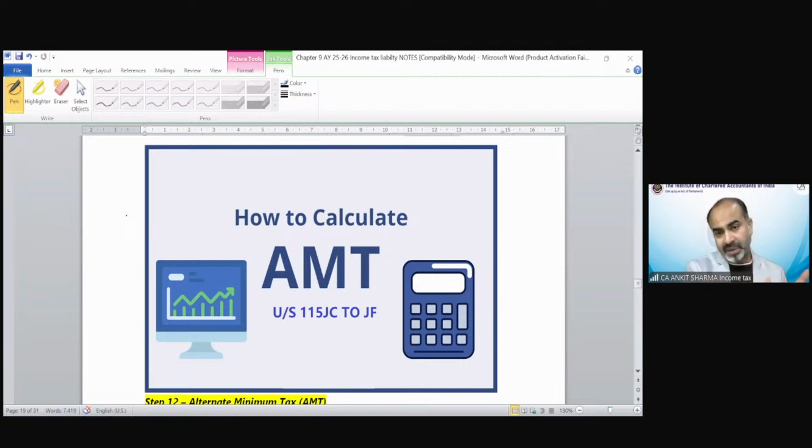MAT is for companies. There is no concept like MAT for other than companies. But after some time, the income tax law introduced AMT. The same concept as MAT, the AMT concept has been introduced, and that is for other than companies. So why is AMT here? That is very interesting. But first of all, you should understand why AMT is here.